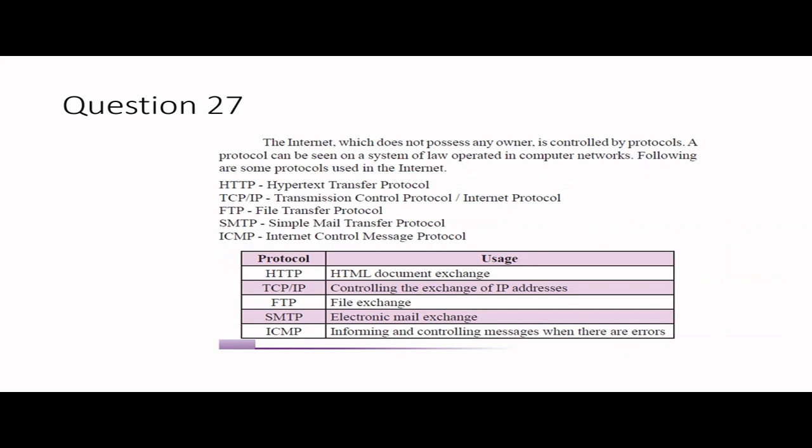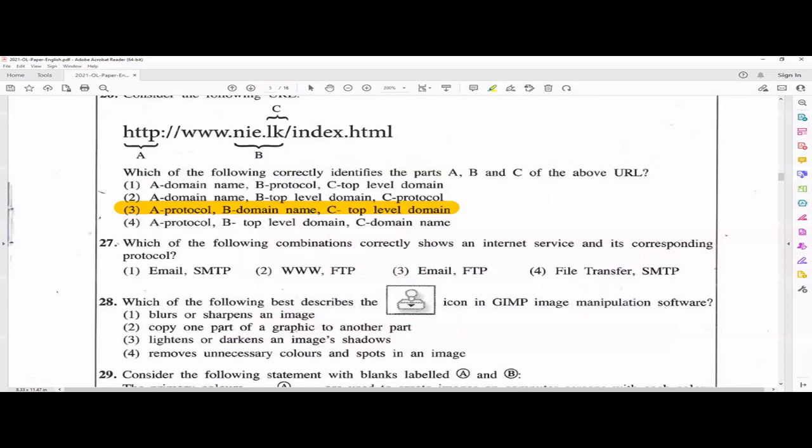There are some protocols like HTTP, TCP/IP, FTP, SMTP, ICMP. These protocols are for specific usages, specific services. For example, HTTP is for HTML document exchange. TCP/IP is basically to handle IP addresses, what we call. FTP is for file transfers, right? SMTP is for email related things. ICMP is for error correction related things. So basically have some idea what a protocol is and what its service is. You don't need a lot of knowledge about it.